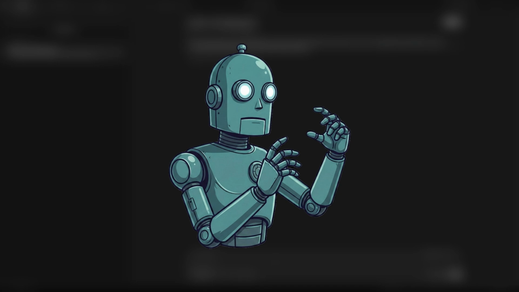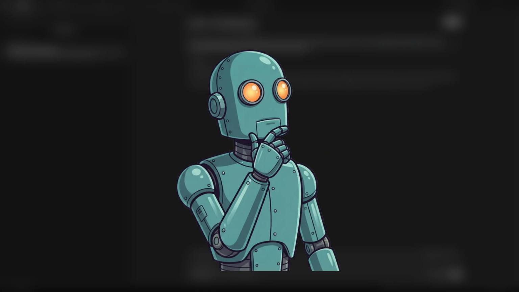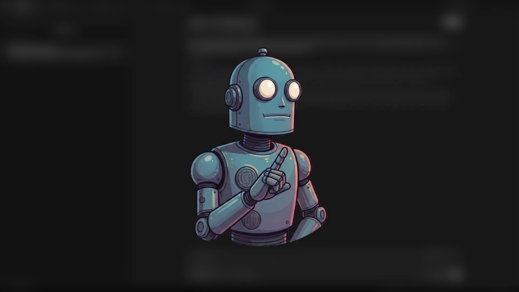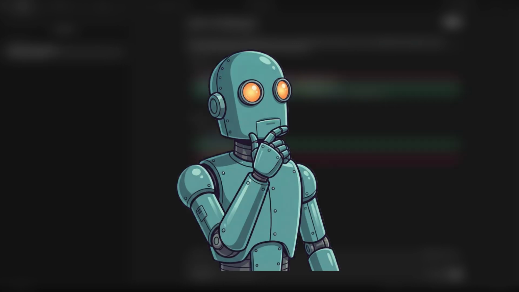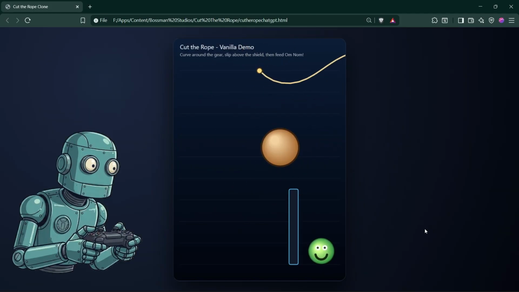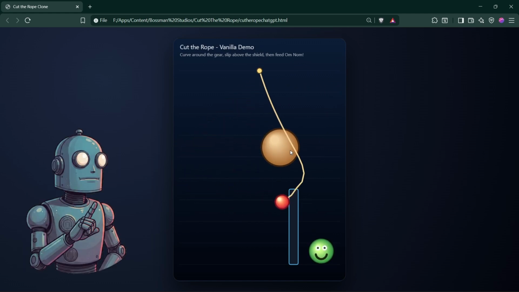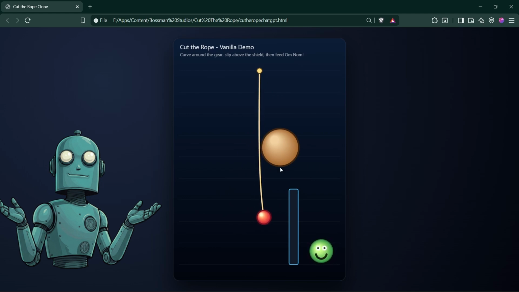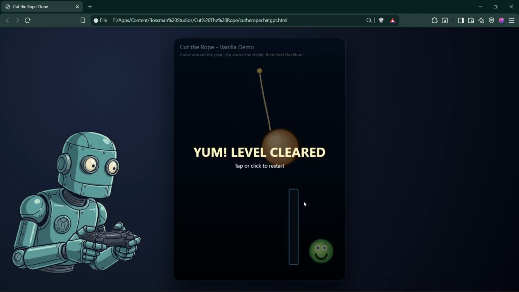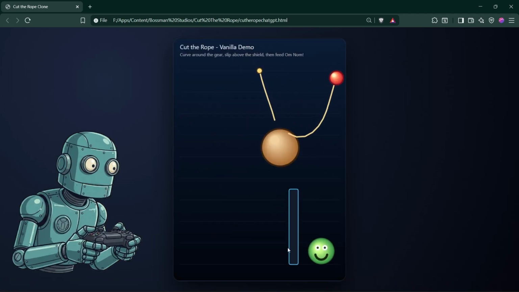I explained that the level was auto-completing on its own, and that the game actually needed to require some thinking to beat. In response, ChatGPT went back to work and started coding again, this time for around 3 to 4 minutes straight. When the new level loaded in, things immediately looked more promising. There was now a proper layout, a wall positioned to block the ball, forcing an actual interaction, and an additional orange obstacle. Now, to be fair, that orange obstacle didn't really do much for some reason, but even so, this finally felt like a real Cut the Rope level.